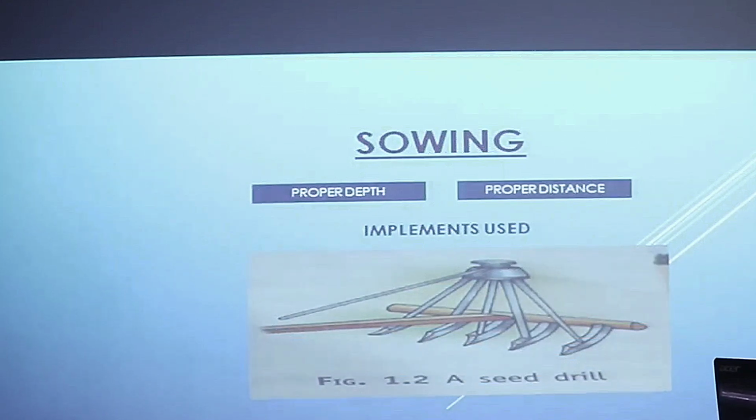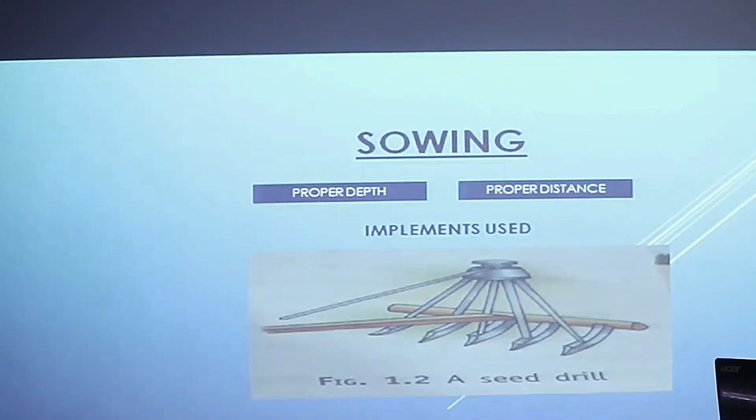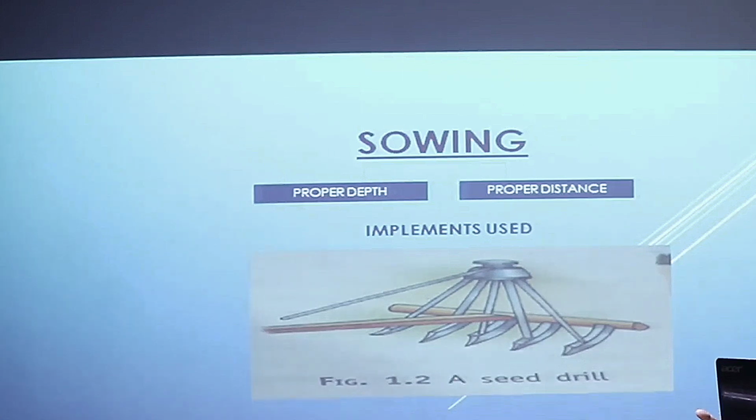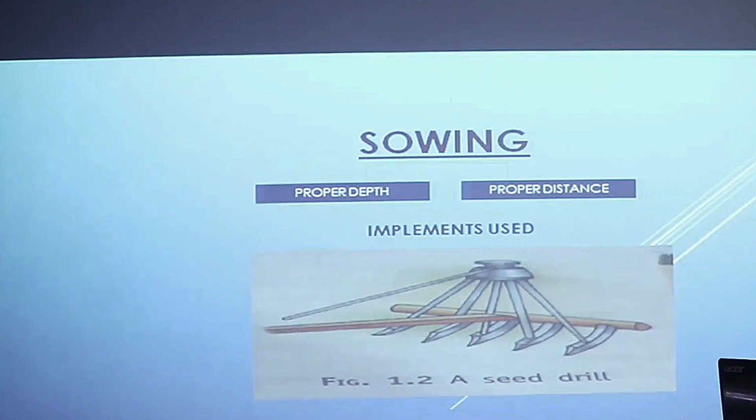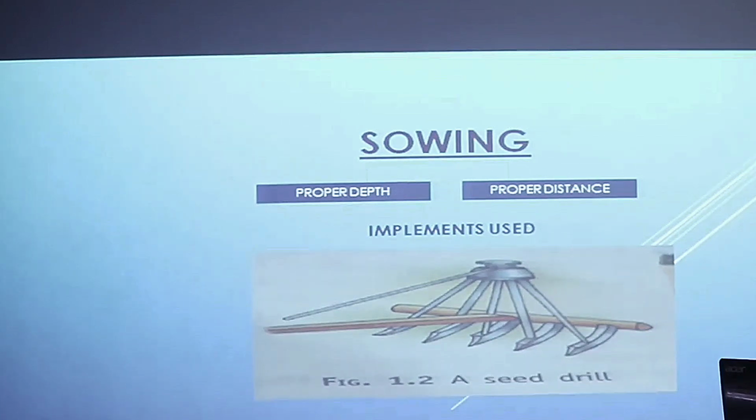That is, they should be sown at the proper depth and second, at the proper distance. If the seeds are not sown at the proper distance, there are chances that they may compete for soil, for the water and the minerals because they will get overcrowded and they will not find the place for the growth. So this can be done by an implement which is known as a seed drill.